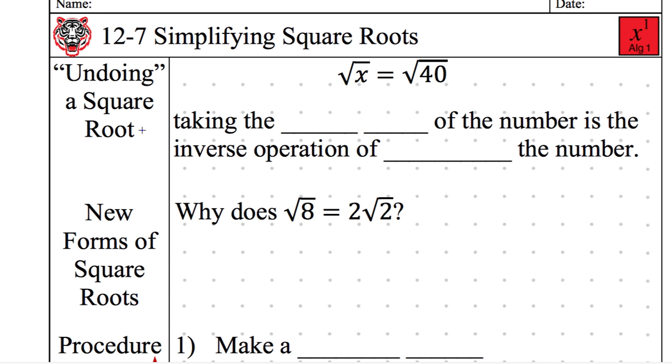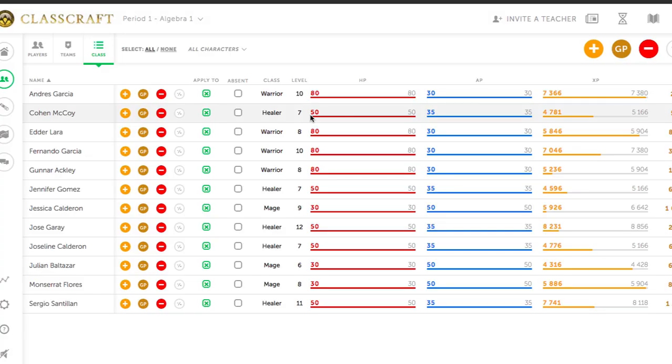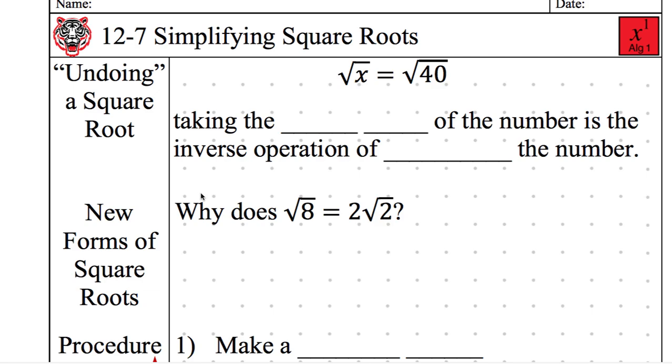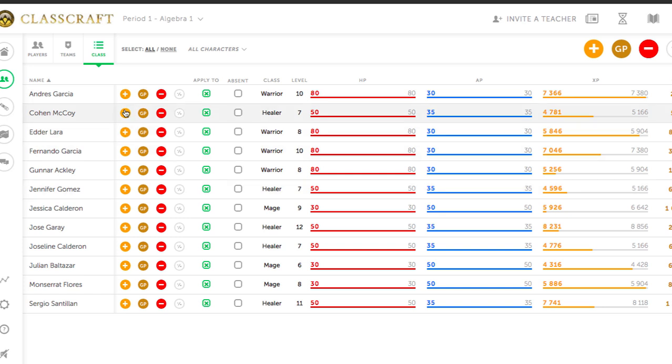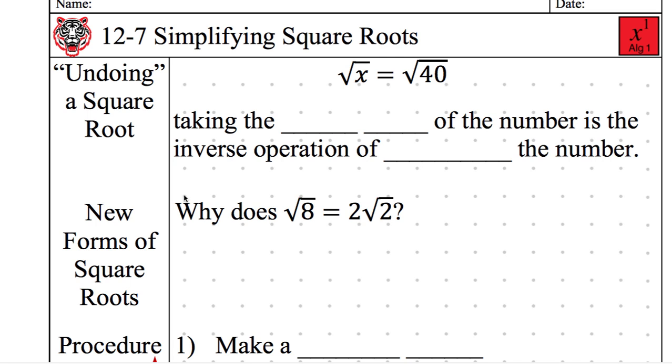When I undo a square root, what am I really doing? So for example, if I'm trying to solve for x, what would I need to do to both sides? Quiet raised hand. How do I undo a square root? Good guess. You don't divide. It's not multiply. Multiply and divide, not quite. How do I undo? Cohen? Subtract. No, not subtract, but good guess. Keep trying, guys. How do I undo things? Find the factors. Factors, not quite.